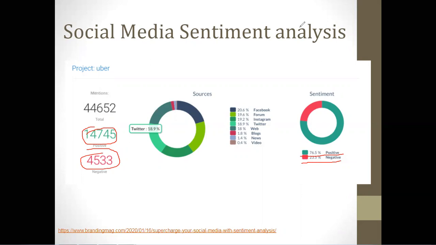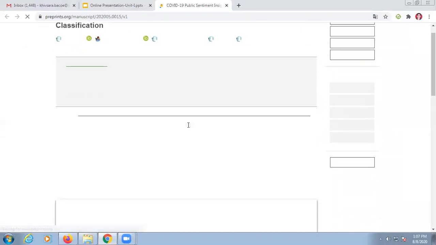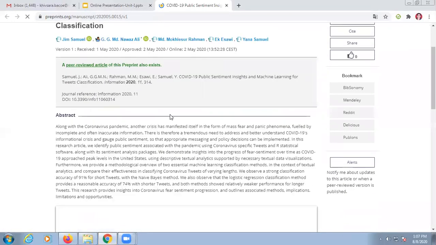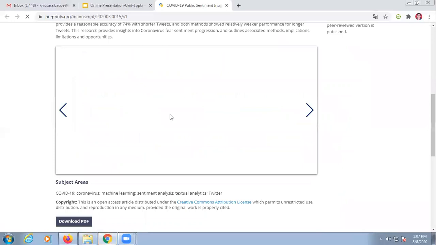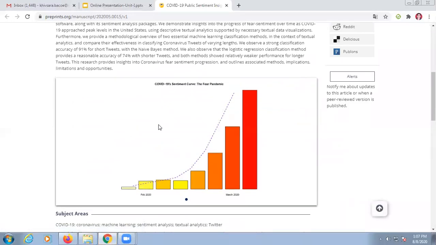So here I want to just explain how the social media sentiments are analyzed. Likewise, there are many examples which I have quoted here. If we go again for some other social media analysis, this particular website has given the social media analysis regarding COVID-19 sentiment.